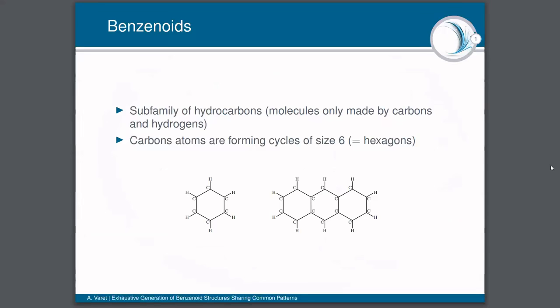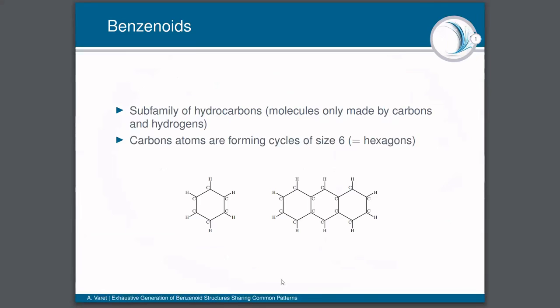The main topic of this paper is constraint programming applied to chemistry. Indeed, we are working on a specific kind of molecule called benzenoids. Benzenoids are a subfamily of hydrocarbons, so molecules that are only made by carbons and hydrogens, and these molecules have the particularity that their carbons are forming hexagons.